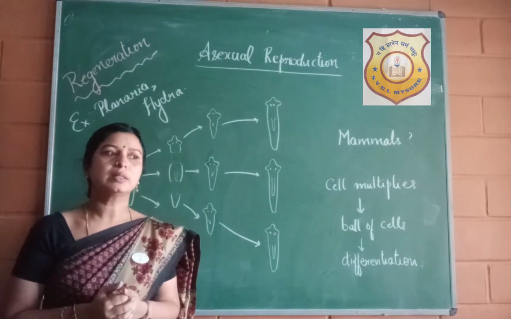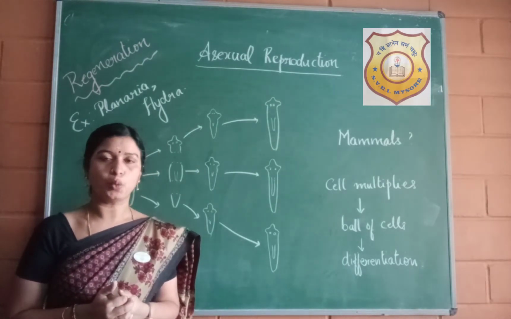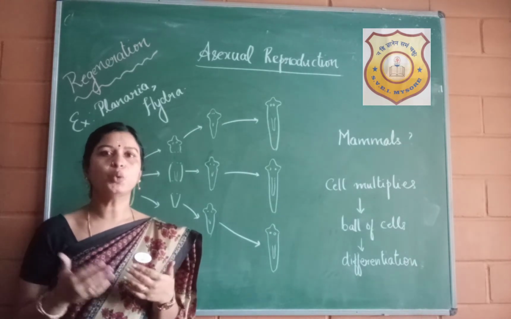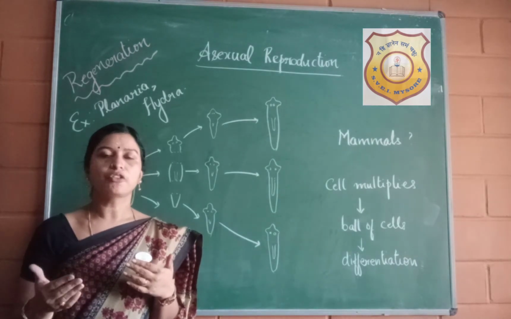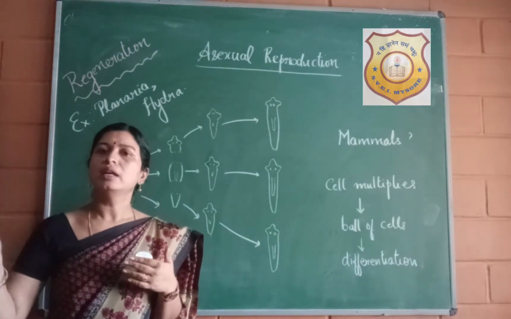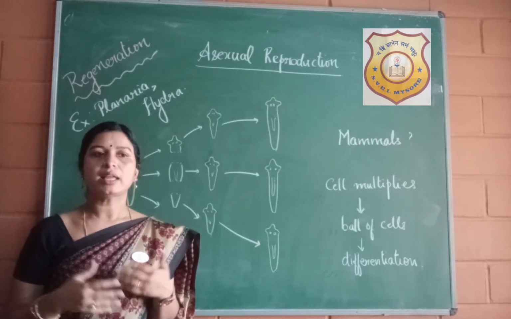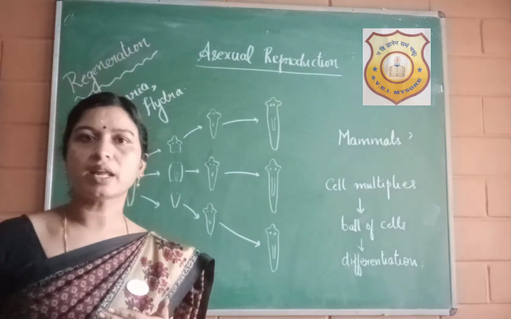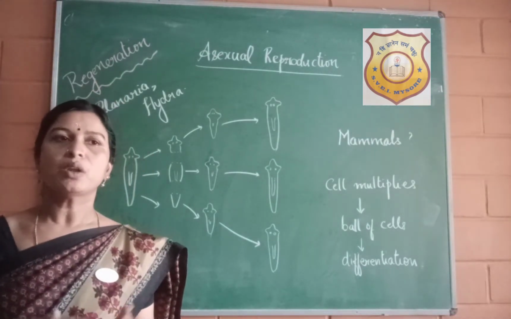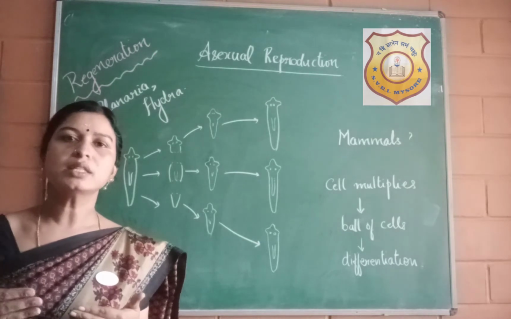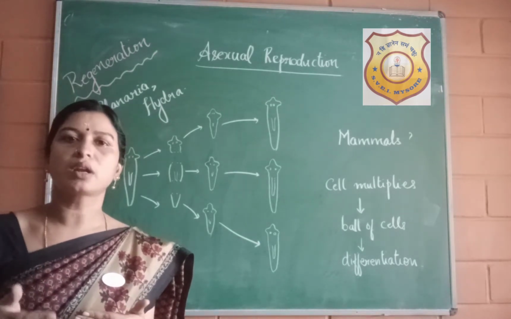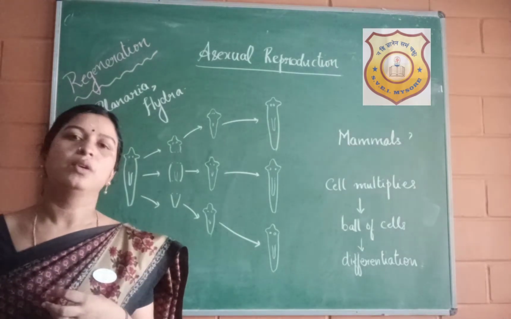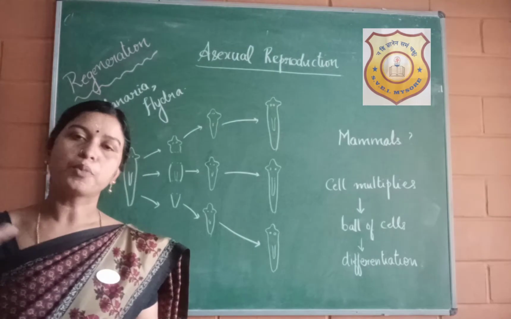You would have observed the common lizard at your home. Sometimes accidentally the tail gets cut. And if you observe it after a few days, maybe after a couple of weeks or so, you will see that the tail has grown back. And again, in case of the arm of starfishes, it regenerates and grows into a new arm. So in all these organisms, the entire organism does not die. It is only a part of the organism which gets cut or detached from the body, and then a new part replaces it in that position.